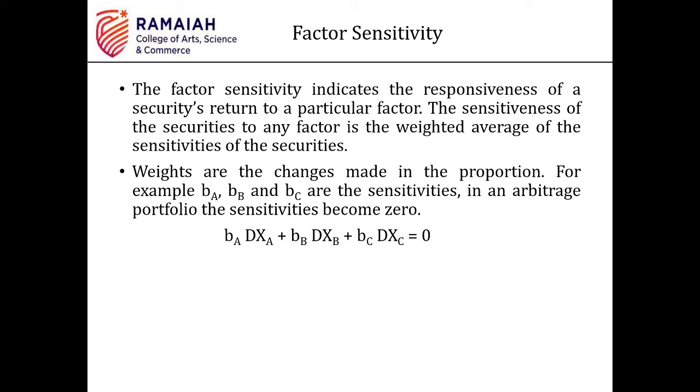Please remember this. The sensitiveness of the securities to any factor is the weighted average of the sensitiveness of the securities. Weights are the changes made in the proportion. For example, BA, BB, BC are the sensitivities in an arbitrage portfolio, where the sensitivity becomes zero. They are telling that the proportions are the weights, the changes made in the proportion. There can be different proportions, right? I'll just give you 10 seconds. Please go through this.